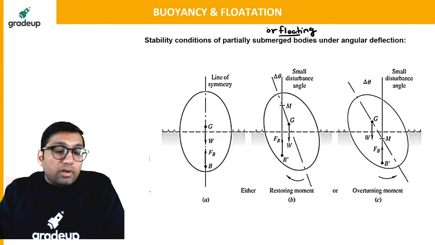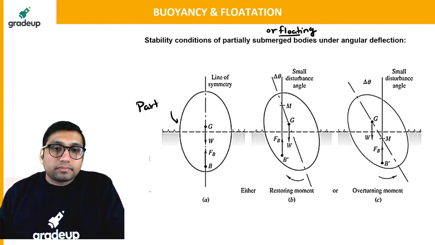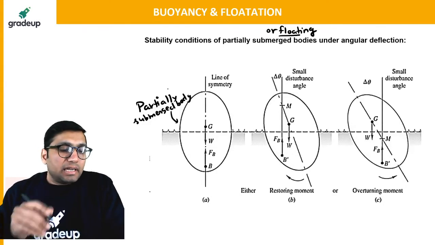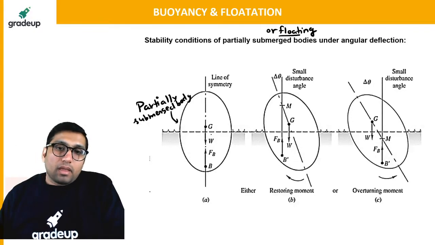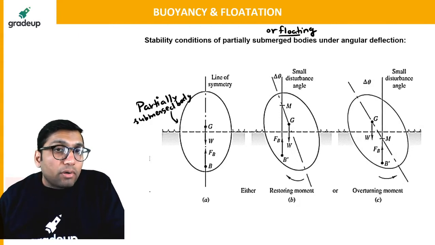Okay, so what is the meaning of this metacenter? Let us say we have a partially submerged body. This is our partially submerged body. So in the ideal condition, in the rest condition, what will happen? There will be a point at which the centroid or center of gravity will be acting. This is the point of centroid or center of gravity.